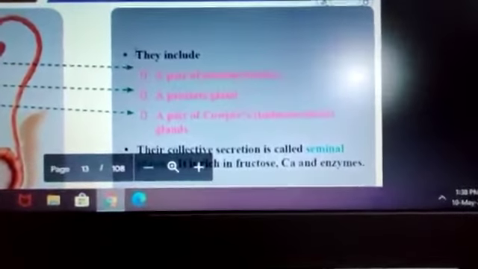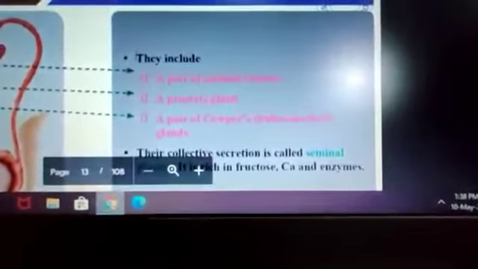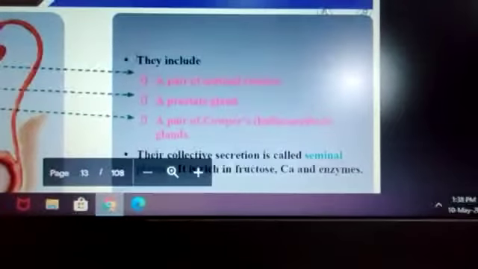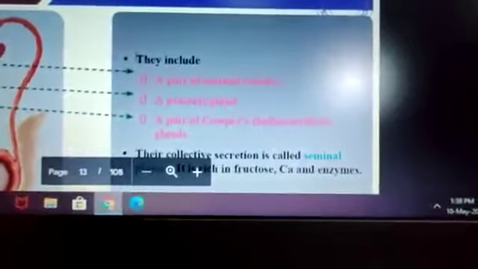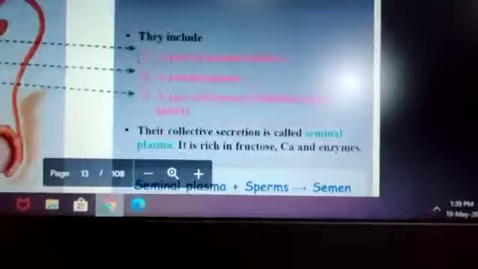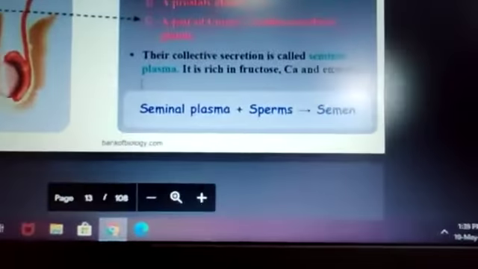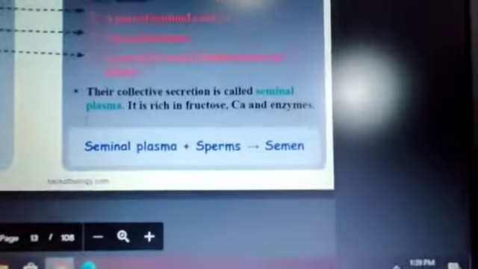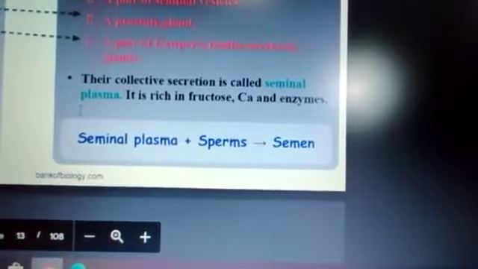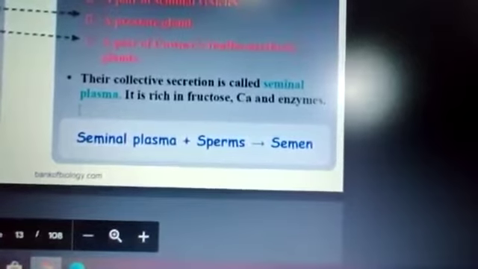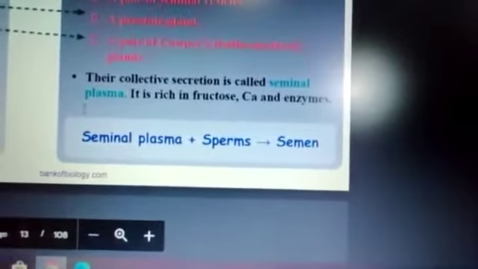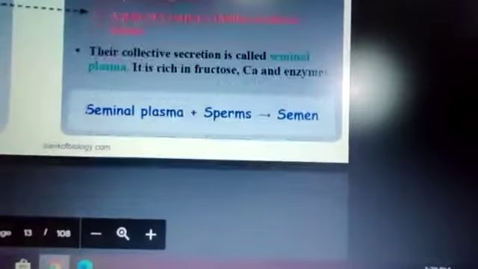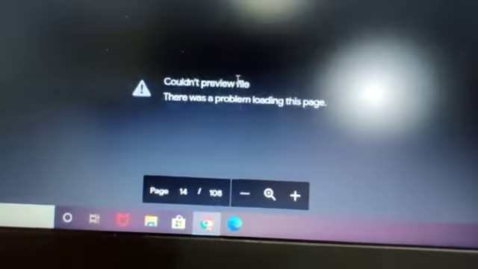Now their collective secretion is called seminal plasma. It is rich in fructose, calcium, and enzymes. So the common formula: their collective secretion is called seminal plasma, rich in fructose, calcium, and enzymes. Seminal plasma plus sperms is termed semen.